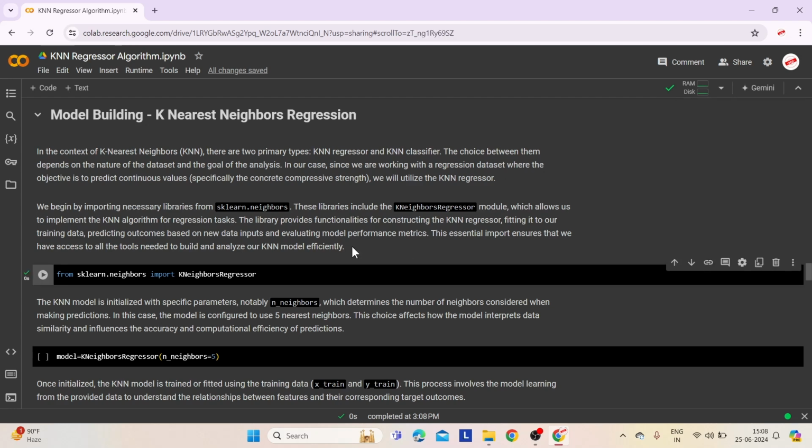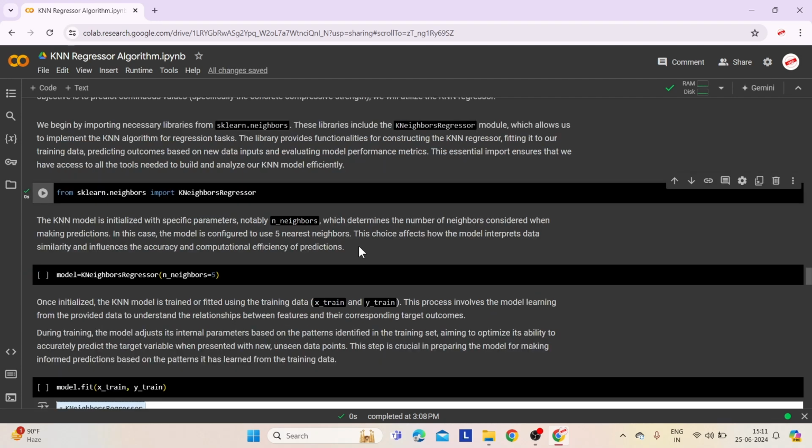We start by importing the necessary libraries from sklearn.neighbors, specifically the KNeighborsRegressor module. This module provides the tools to implement the KNN algorithm for regression tasks. It allows us to construct the KNN regressor, fit it to our training data, make predictions on new data, and evaluate the model's performance. Importing this library ensures we have everything needed to build and analyze our KNN model efficiently.